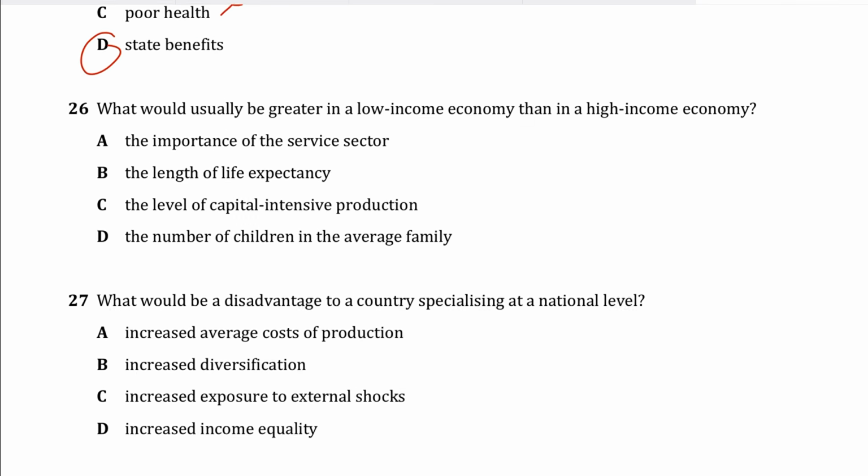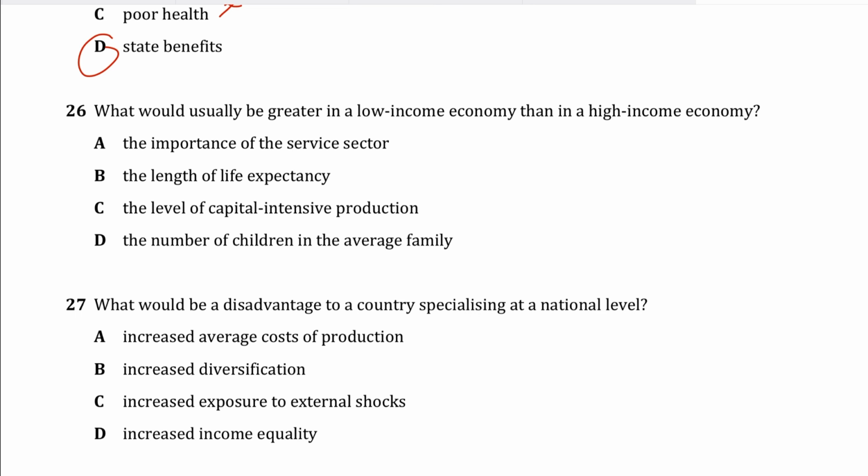Question 26, what would usually be greater in a low income economy than in a high income economy? Now, a low income economy would tend to have a higher birth rate and a larger average family size, right? So that is what would make D the correct answer.